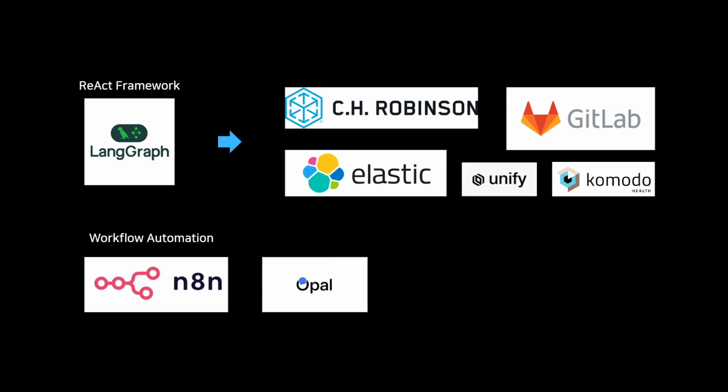LangGraph, for example, is a library designed to build stateful multi-step applications, which is very suitable for the cyclic ReAct framework. And n8n, on the other hand, is a tool focused on general workflow automation, connecting various APIs to automate processes. For this project, the tool I'll be using is Google Opal.